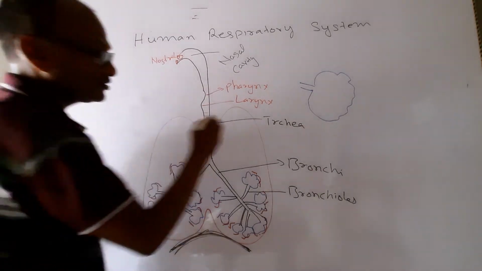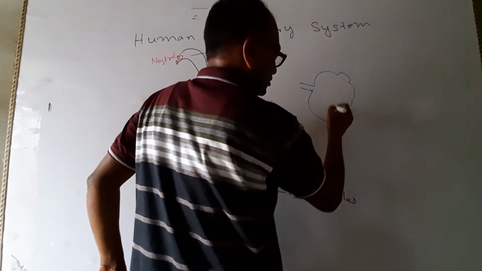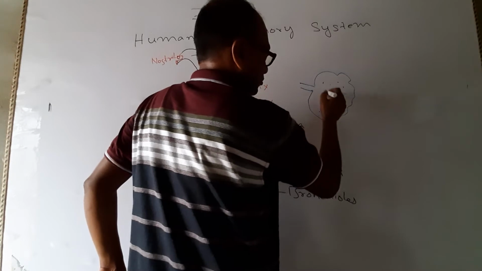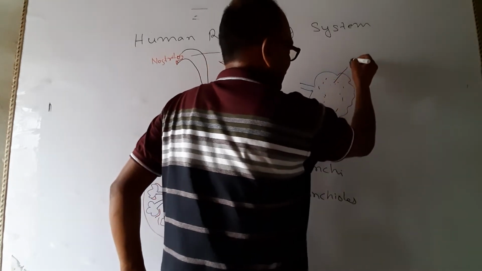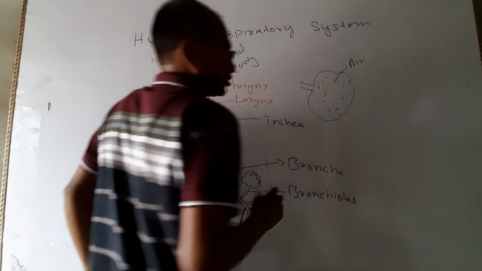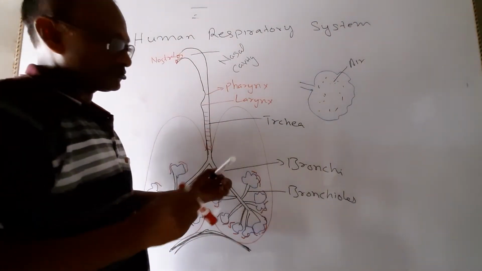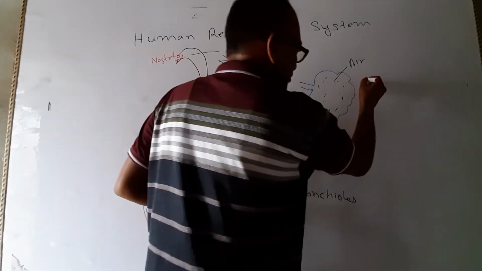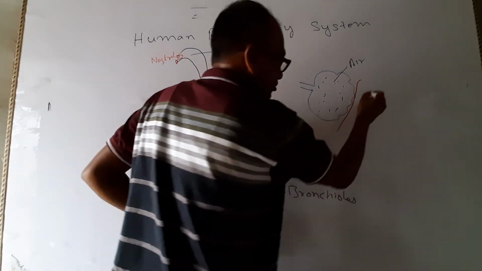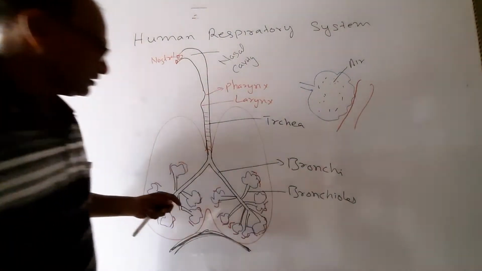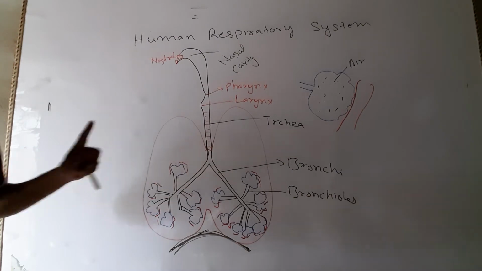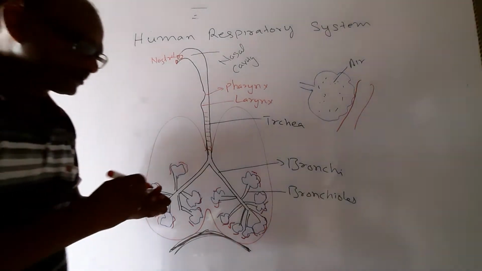As the air comes into this, from here I have taken, air is entering into the alveolar sac. So in this there is what? Air, the atmospheric air we have taken, not only oxygen. And very close to this, as I have already said, there are thin blood vessels which we call capillaries.